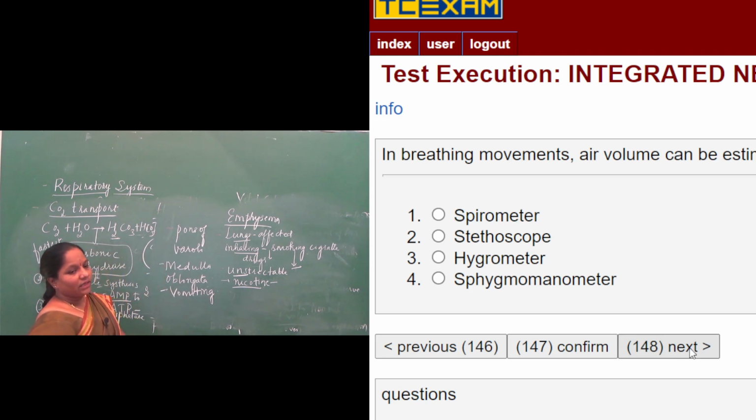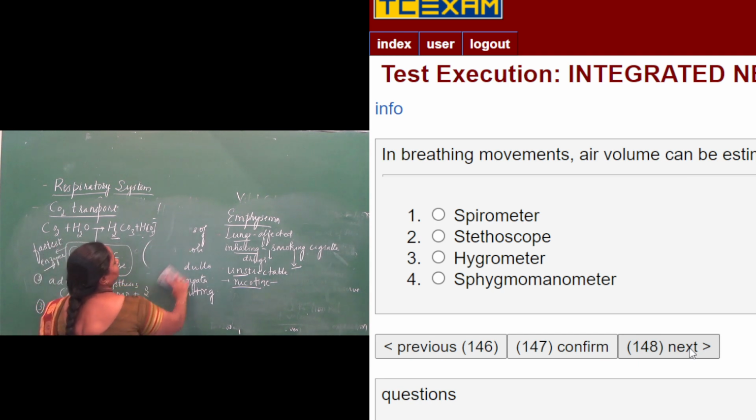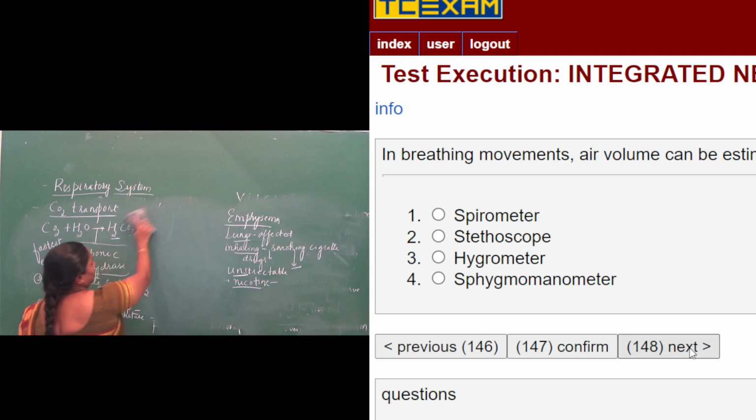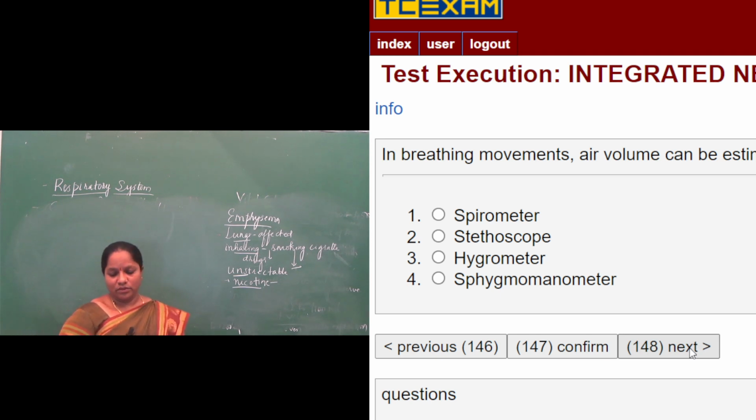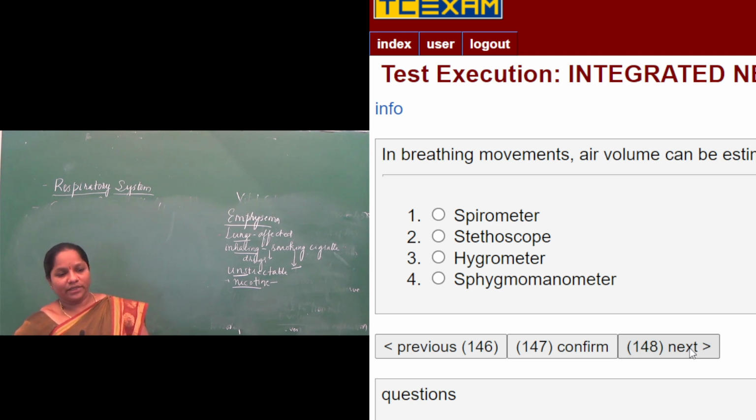Next one is: in breathing movements, air volume can be estimated by. When we breathe in air, the volume of air taken inside is calculated by which instrument? They are asking to name the instrument used to measure the volume of air. The options given here are spirometer, stethoscope, hygrometer, sphygmomanometer.